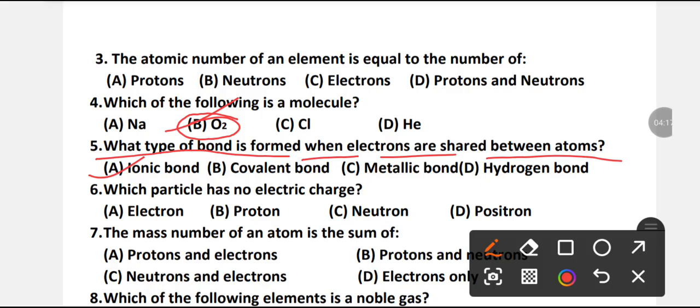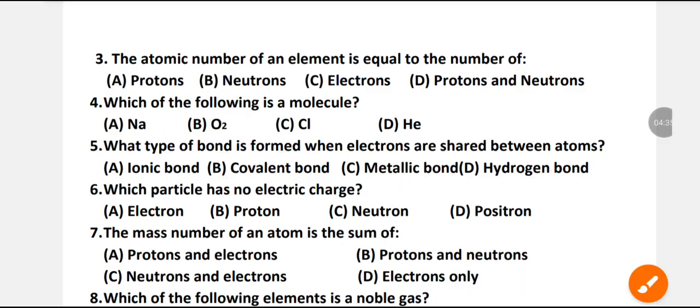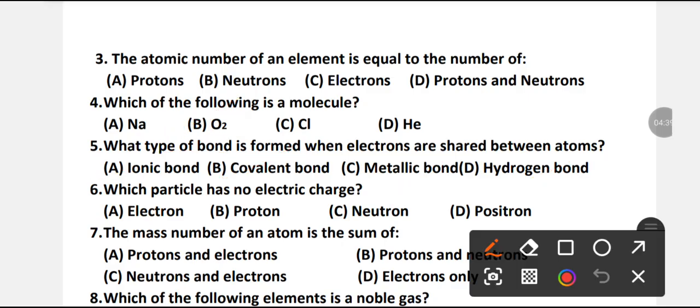What type of bond is formed when electrons are shared between atoms? Ionic bond, covalent bond, metallic bond or hydrogen bond? Which option is right? B is the right option. Covalent bond is formed when electrons are shared between atoms. Covalent bond is the right option.